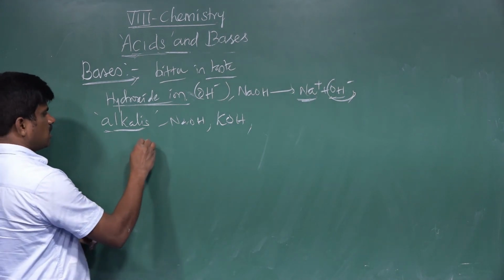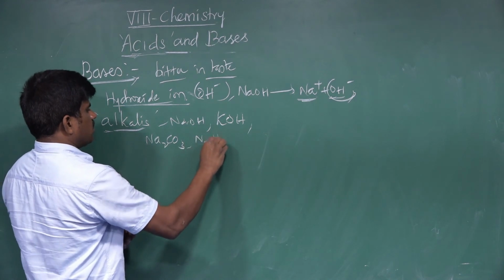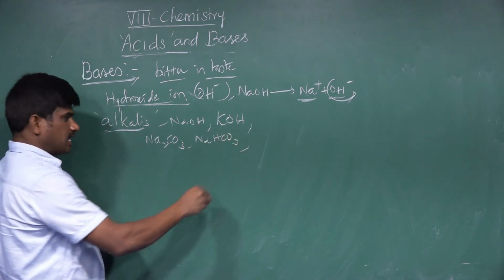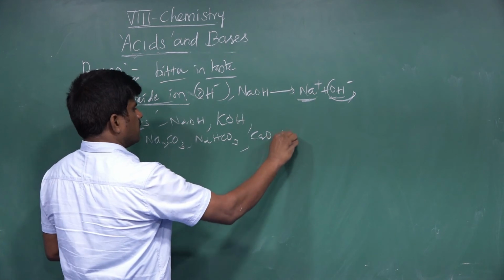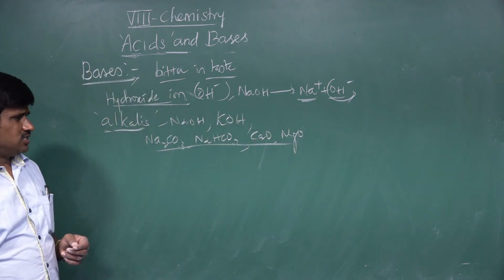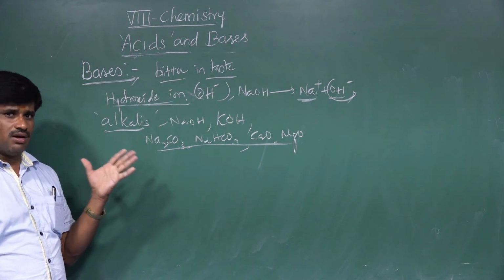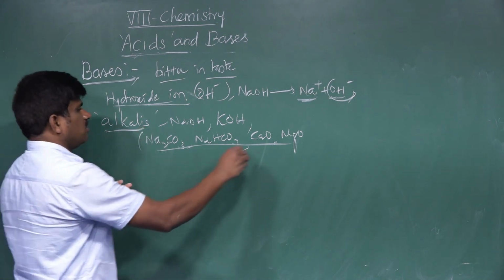For example, carbonates like sodium carbonate, even sodium bicarbonate, and even oxides like calcium oxide or magnesium oxide. These are all basic in nature. We call them bases, but these are not called alkalis.